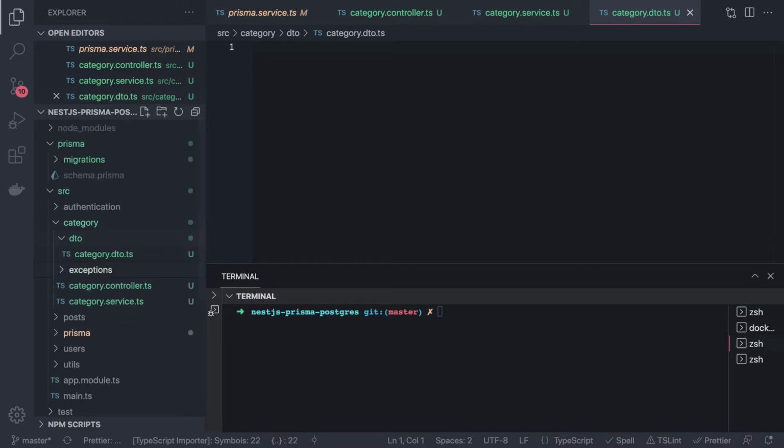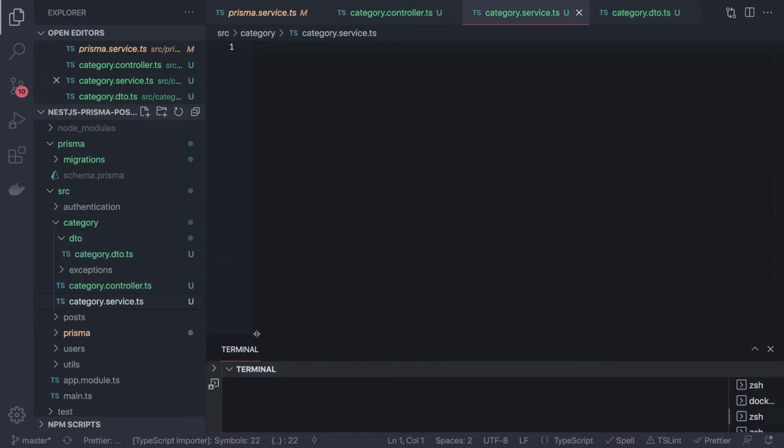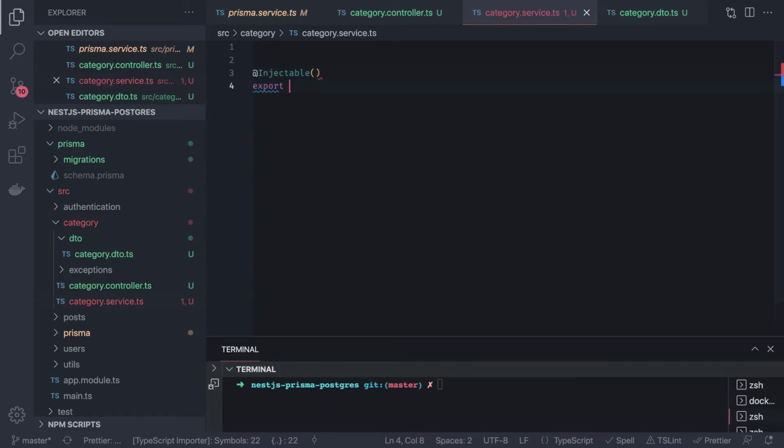If you wanted to throw some custom exceptions which are extending the HTTP base exception, like not found, unauthorized, all these things. Now coming to the service, we are going to create the service first. Service is the end goal, right? So services are injectable services. So I will just write one, and then we will follow the same structure everywhere. This is an injectable service. We can just simply say export class or export default class CategoryService.